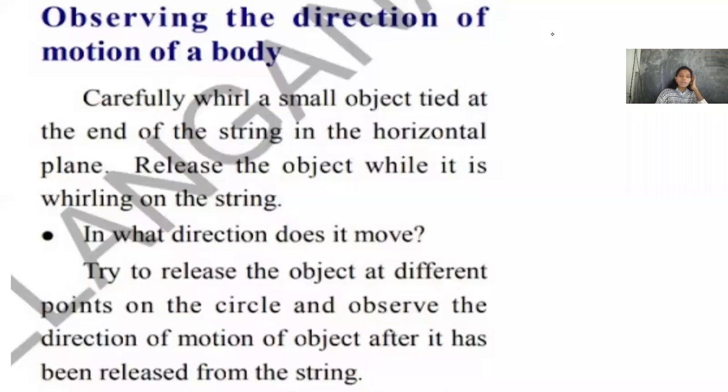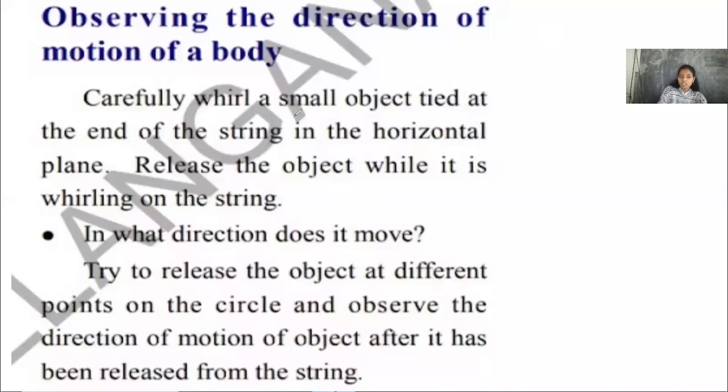Now we are going to discuss observing the direction of motion of a body. First of all, carefully whirl a small object tied at the end of a string in the horizontal plane. Then release the object while it is whirling on the string.